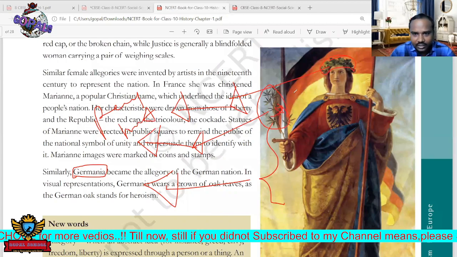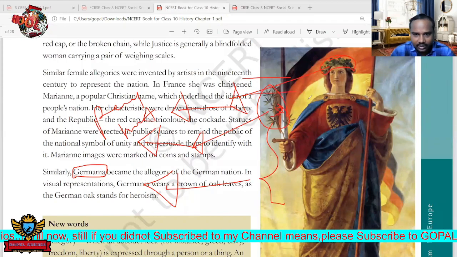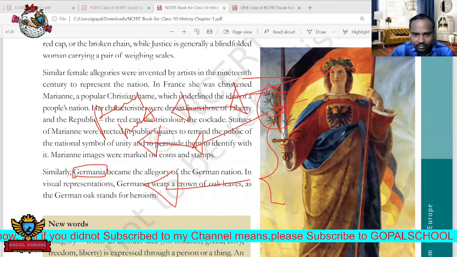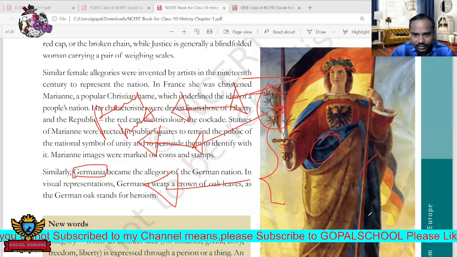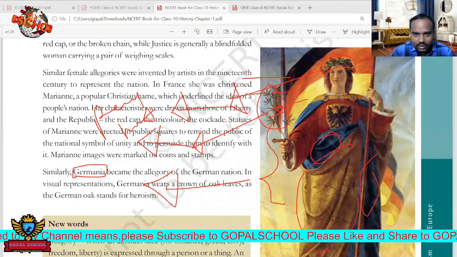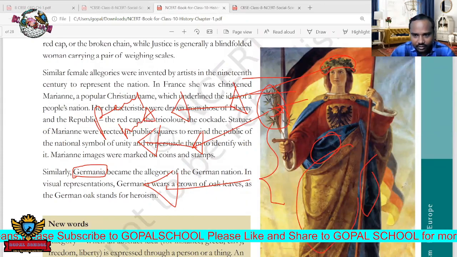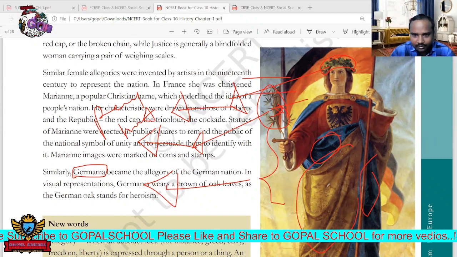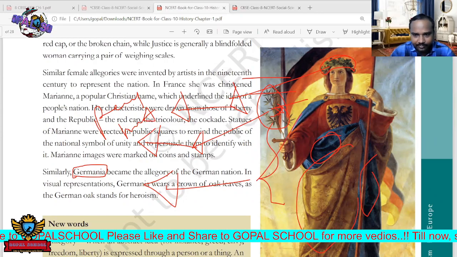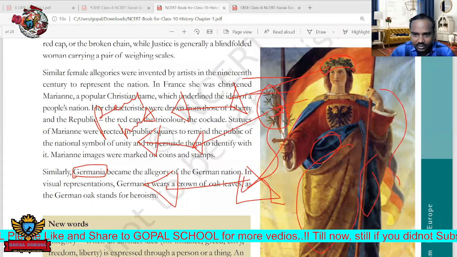Next, here we can see these colors: black color, red color, gold color. This yellow color indicates the liberty of France. This gold color indicates royalty, royal development. So the yellow color indicates development. Like that they use different symbols, but actually this is not there in the real one.